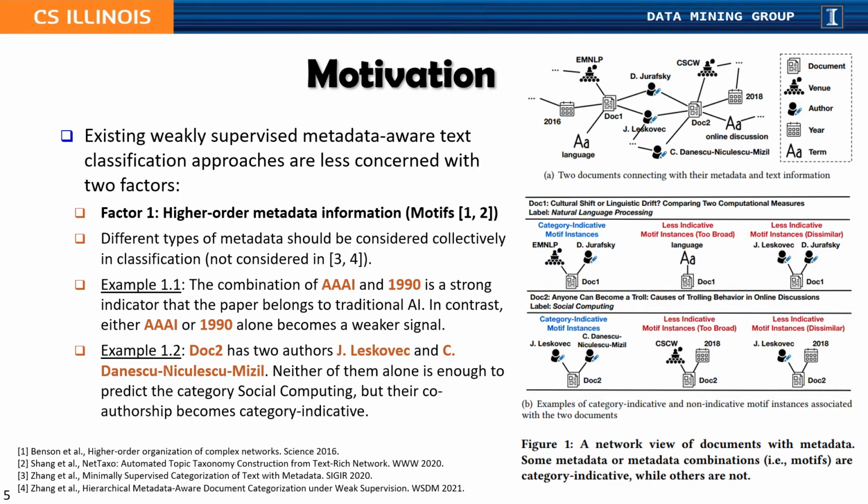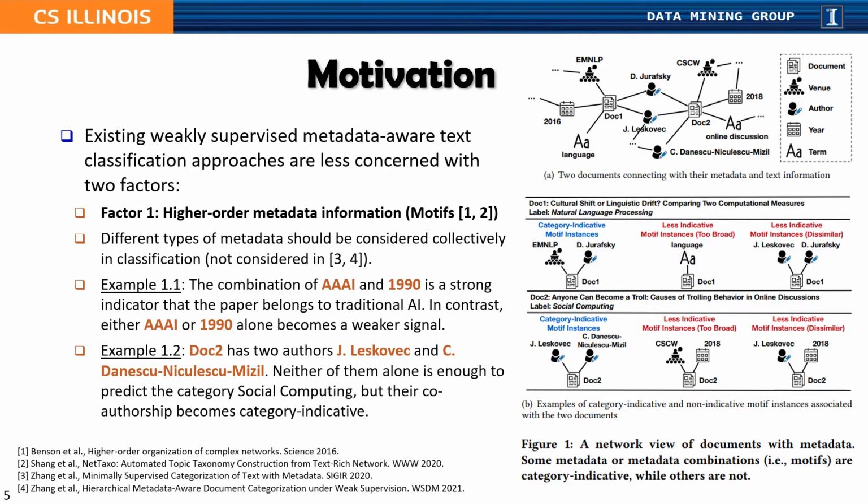There have been some existing studies on weakly supervised metadata-aware text classification. However, they are usually less concerned with two factors. The first factor is higher-order metadata information, also known as motifs in network science. Different types of metadata should be considered collectively in classification. For example, the combination of AAAI and 1990 is a strong indicator that the paper belongs to traditional artificial intelligence. In contrast, either the year or the venue alone becomes a weaker signal.